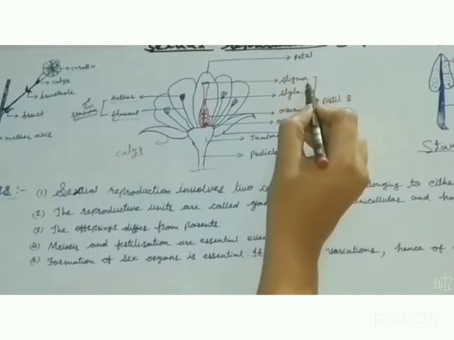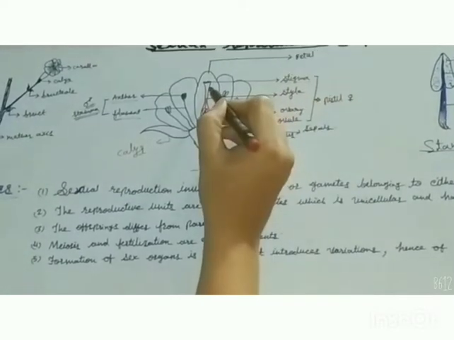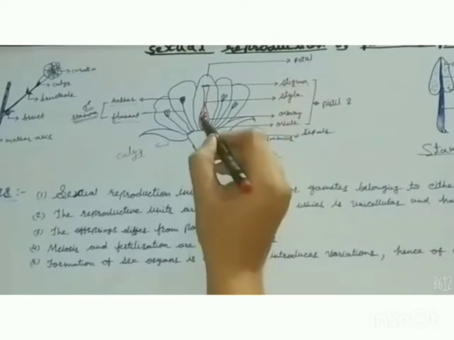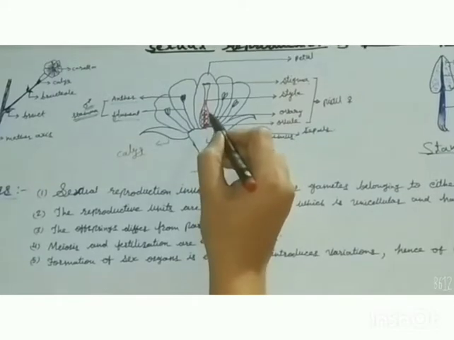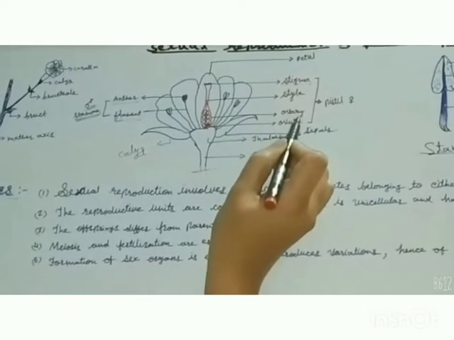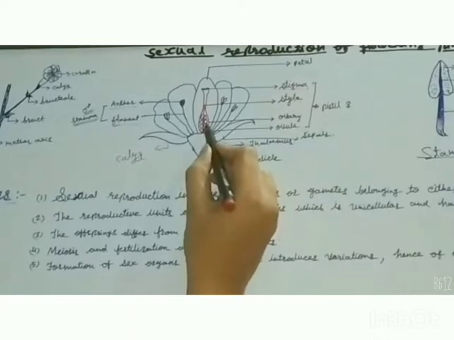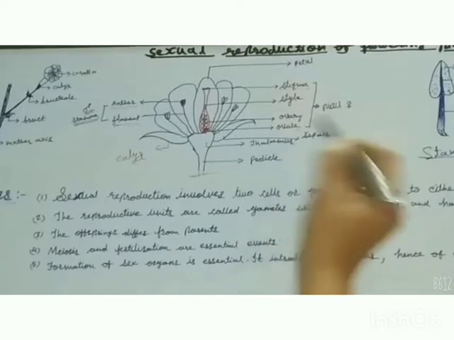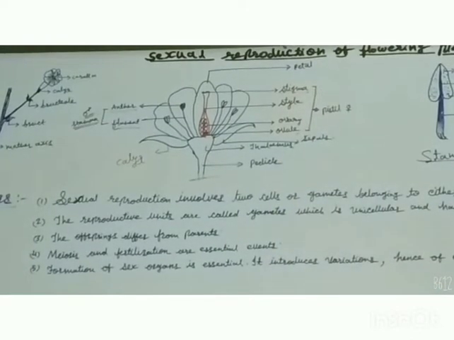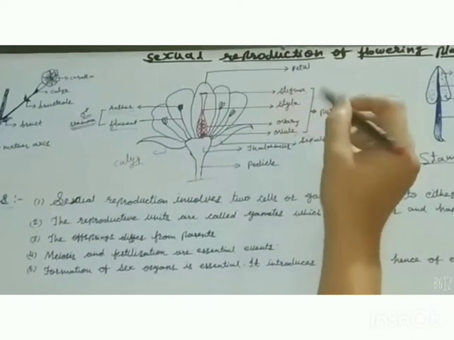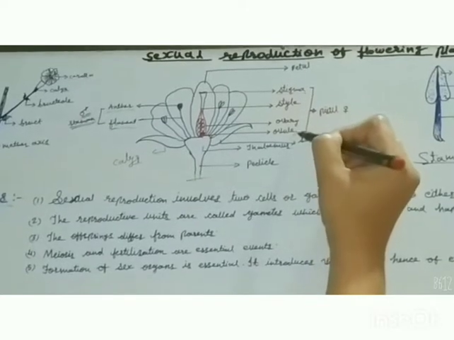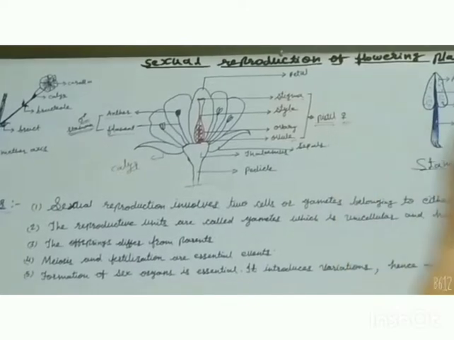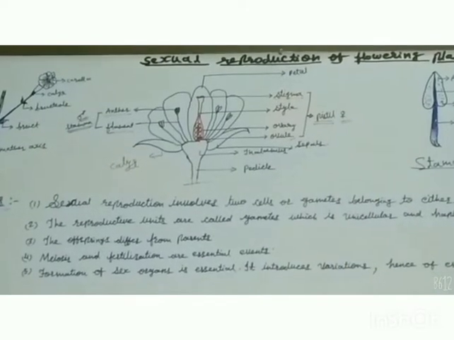It receives the pollen grain during pollination. The long slender tube-like structure is called the style, and the swollen base part is called the ovary, which consists of small structures called ovules in which the female gametophyte is formed. So commonly these all structures, stigma, style, ovary and ovule, are called the pistil. This is the female reproductive organ of the flower.